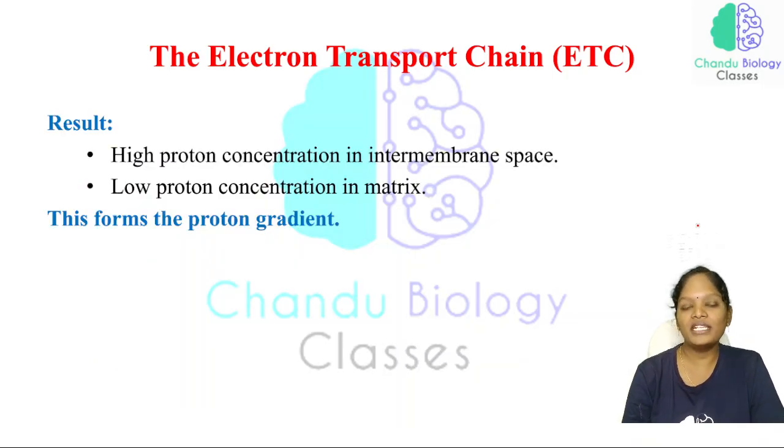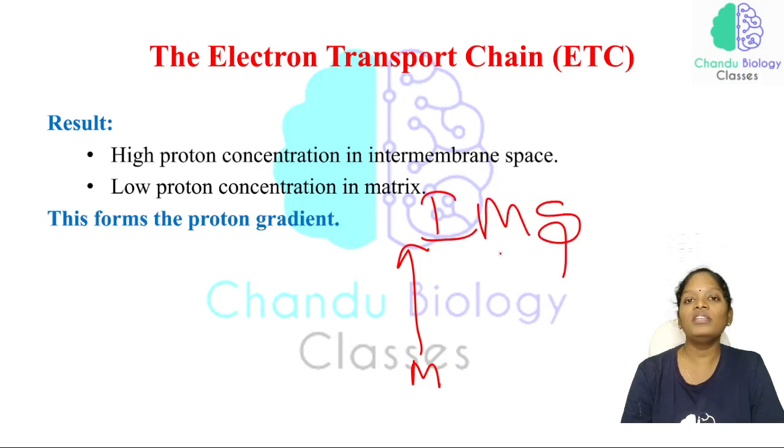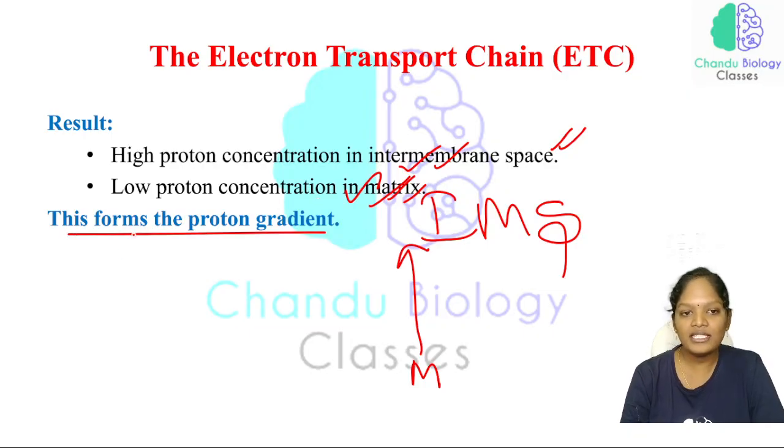Now what will be the result? We have studied that the protons present in the matrix region will be pumped into the intermembrane space. As a result of this pumping, the proton concentration will be higher in the intermembrane space and lower in the matrix region, and that's why we say there will be a low pH here and a higher pH there, because of the H⁺ concentration in the intermembrane space and the matrix region, and this forms a proton gradient.